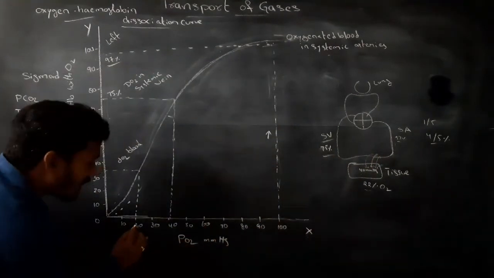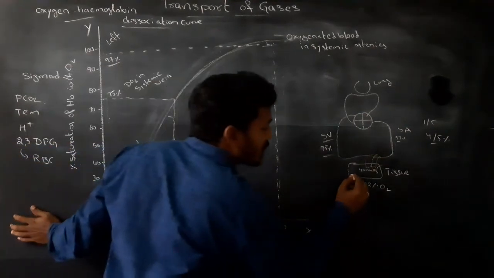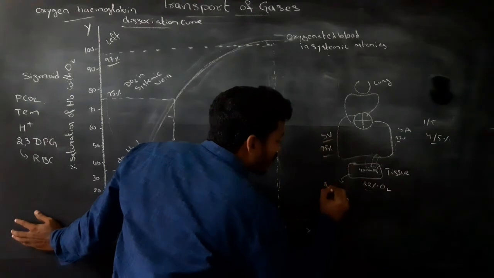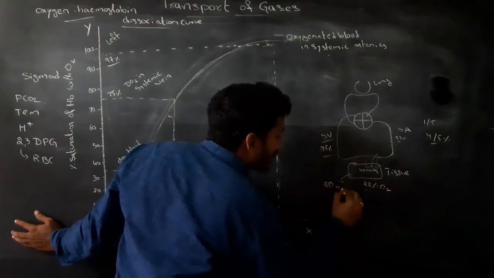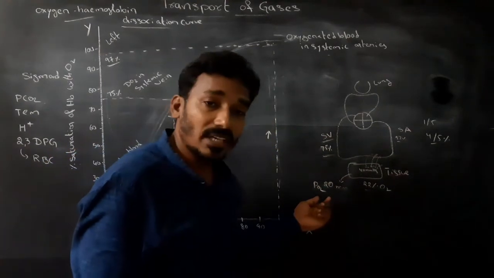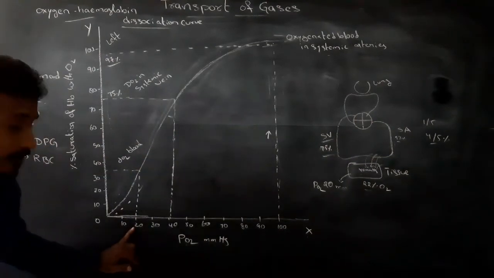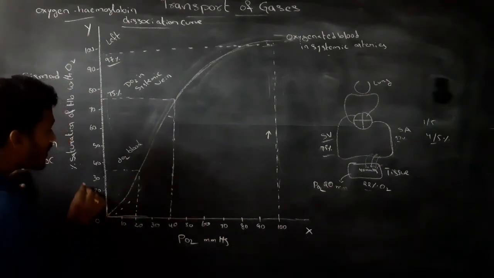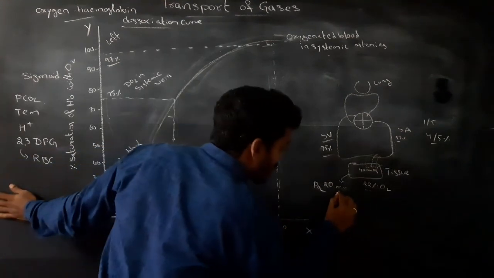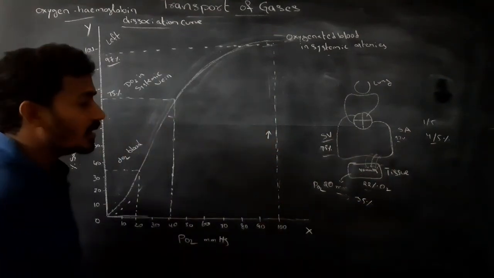Next, during vigorous exercise, the skeletal muscles contain 20 mmHg PO2. The percentage of saturation of hemoglobin is 35 percent.